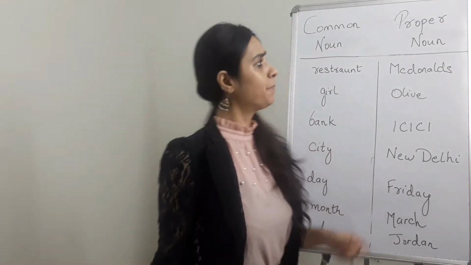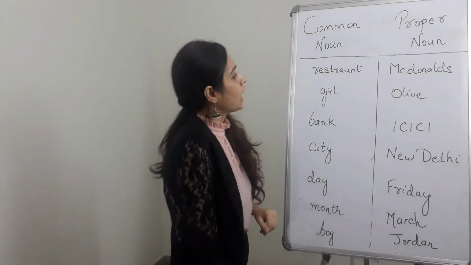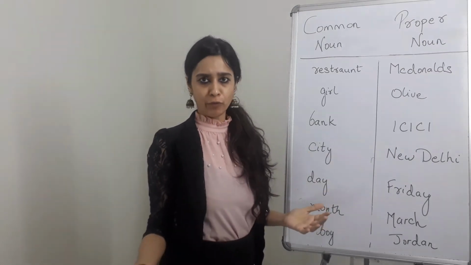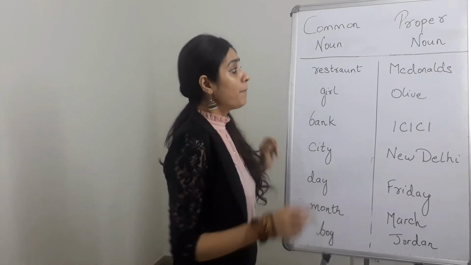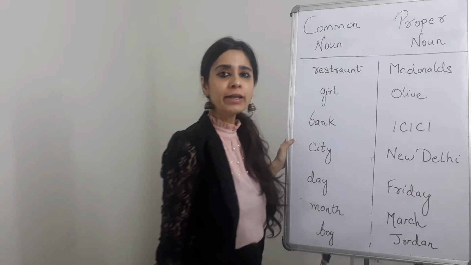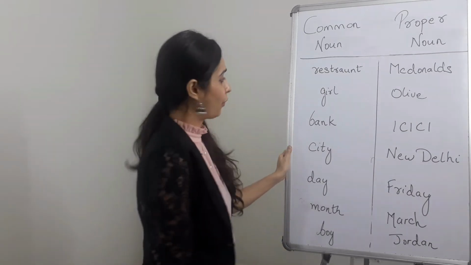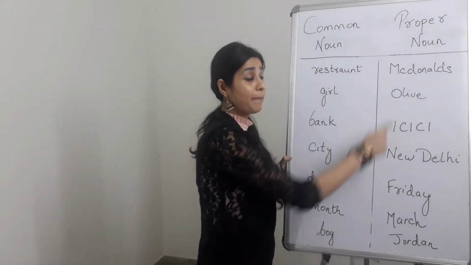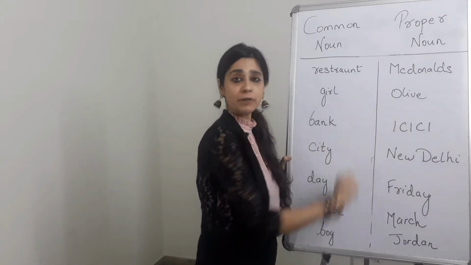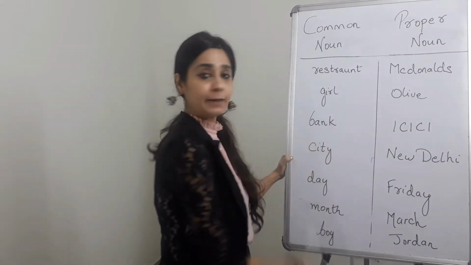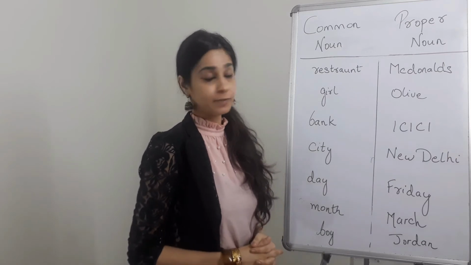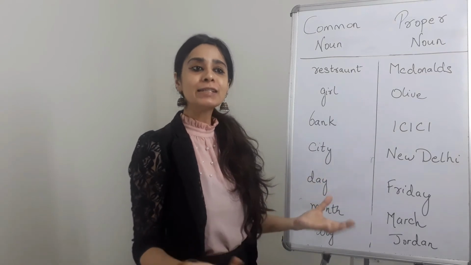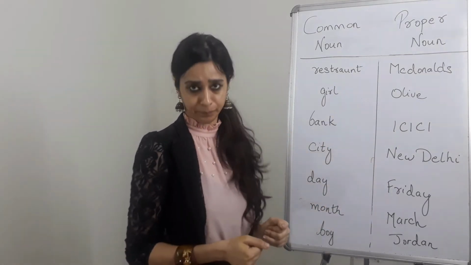Okay, so let's see some more examples for common and proper nouns. If you talk about restaurant over here, now restaurant is what? A general name, right? There's several restaurants in this world. But if I talk about McDonald's, we're talking about a specific restaurant, correct? Similarly, a girl could be anyone, but I'm talking about Olive here, a specific person, correct? Bank. Again, there's several banks in this world, but I'm talking about which bank? ICICI. So ICICI is a particular or a specific bank, correct?